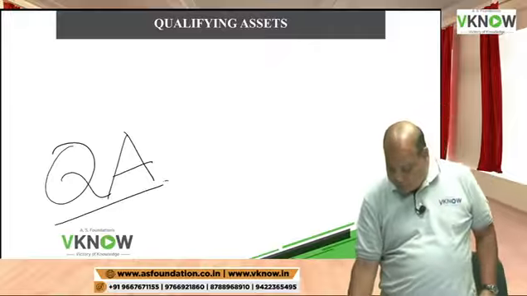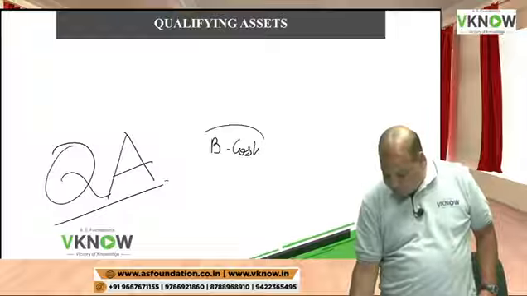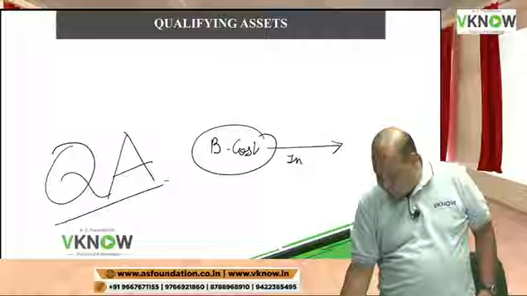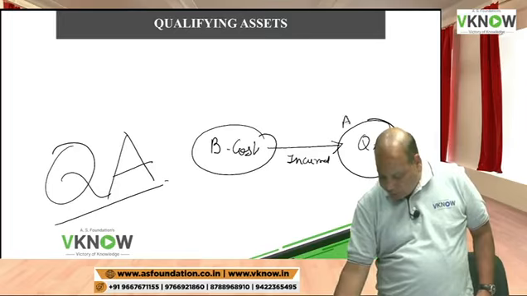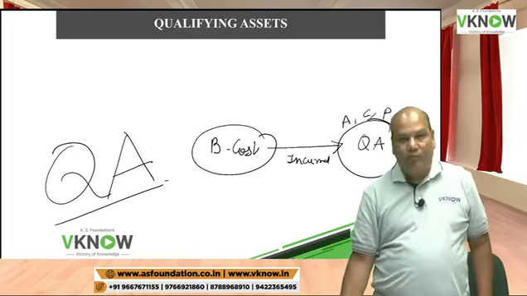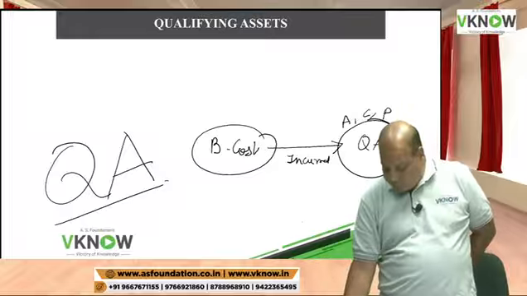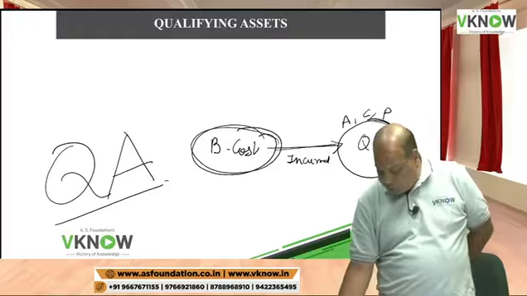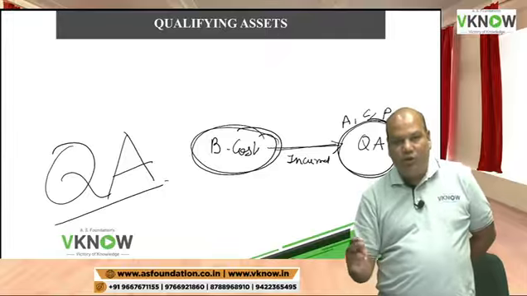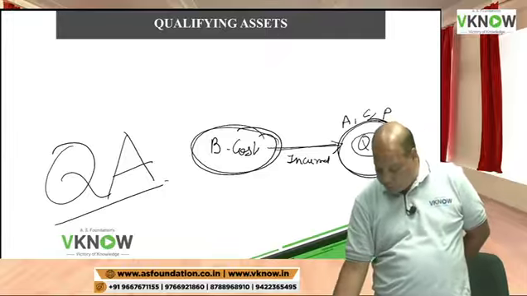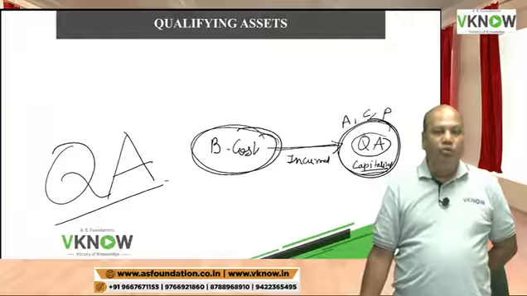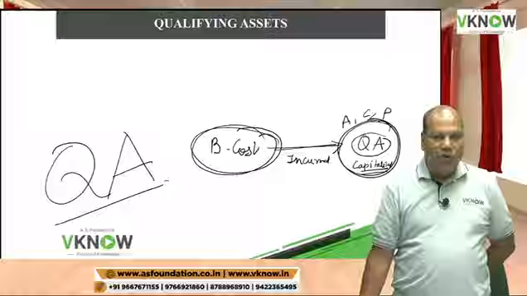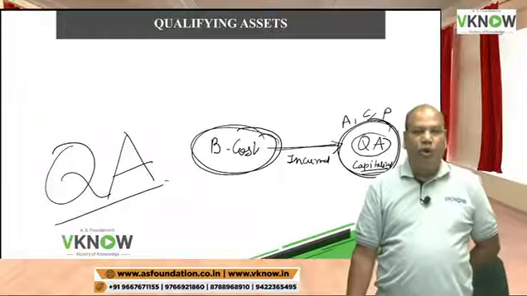Now this standard says if borrowing cost is incurred on acquisition, construction or production of a qualifying asset, then it will be capitalized. So which kind of borrowing cost can be capitalized? Those which are incurred in acquisition, construction or production of a qualifying asset.